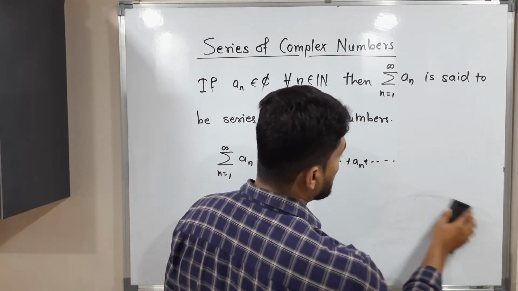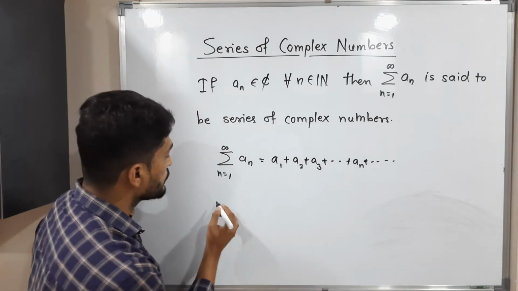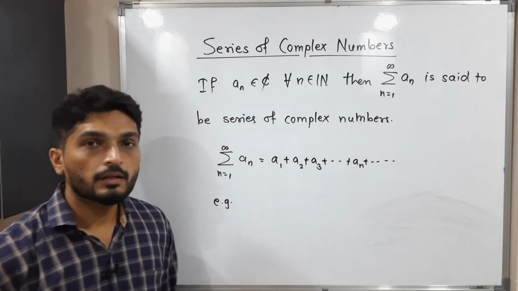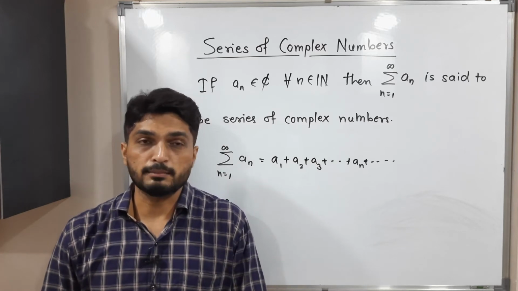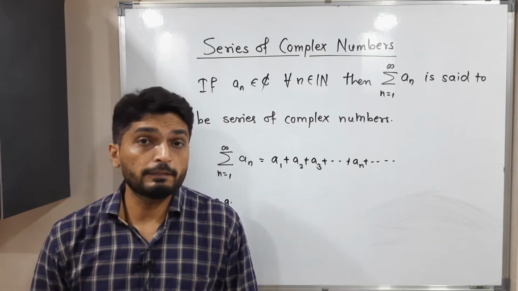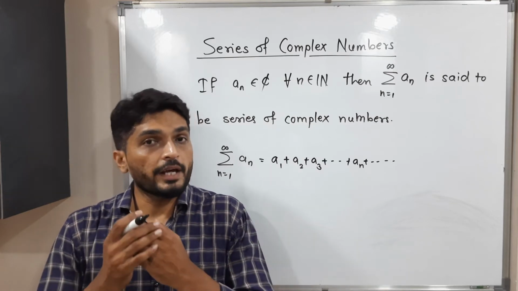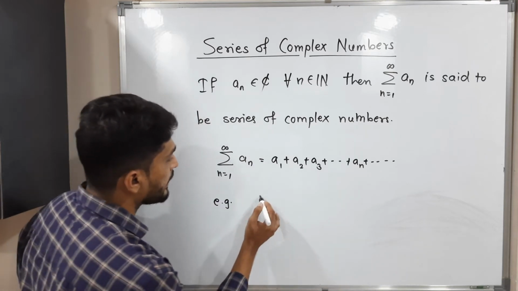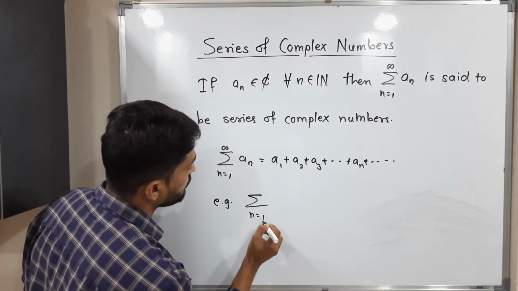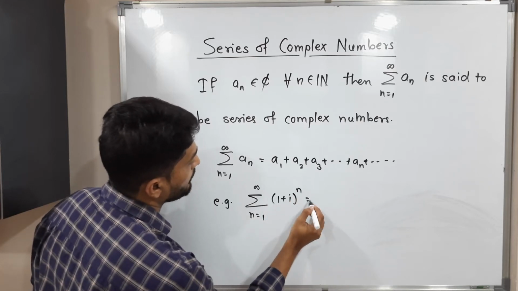So can you give me one example of series of complex numbers? Okay. So let us discuss an example. So basically we need to have one sequence of complex numbers. Let us take one sequence. Shall we take (1 plus i) raised to n? So this sequence I am considering, we are adding all terms of that sequence, we will have a series. So the example is summation n running from 1 to infinity (1 plus i) raised to n.